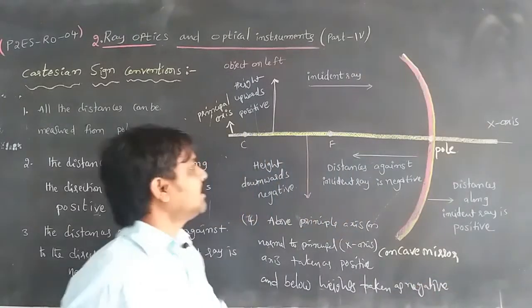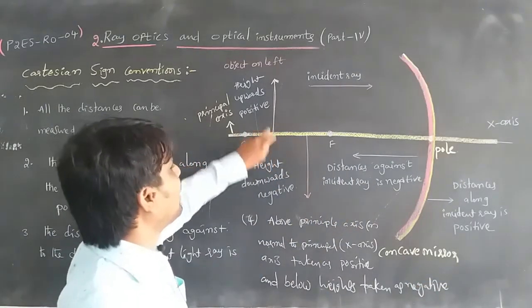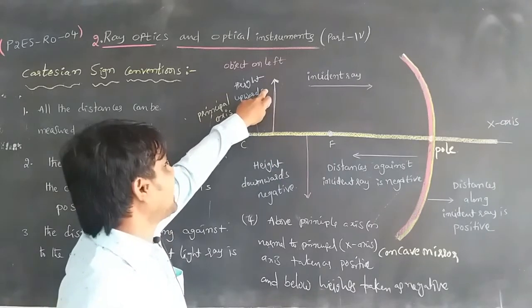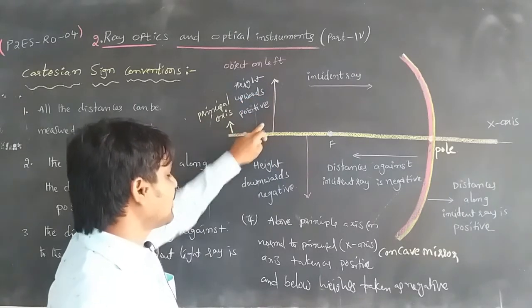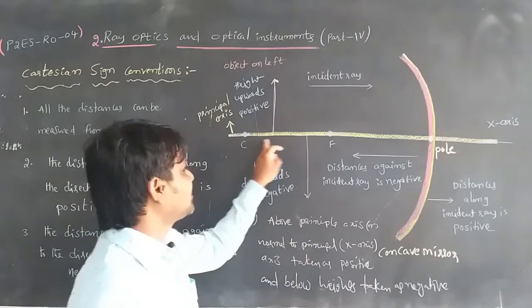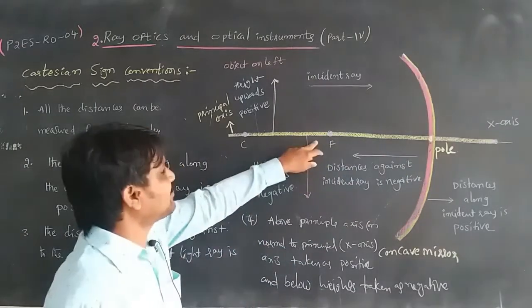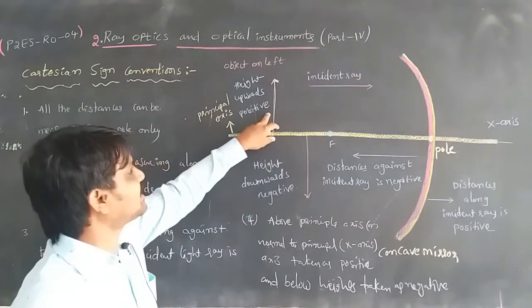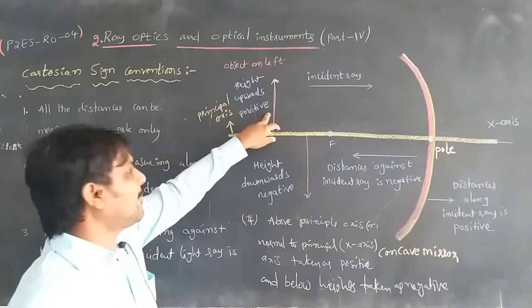So the heights which are measured above the principal axis are taken as positive values. The principal axis is nothing but the x-axis, so heights measured above the x-axis are taken as positive values.